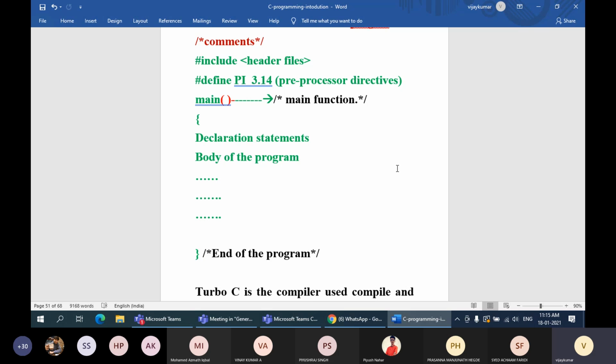Like a solution for a quadratic equation, or finding the area of a circle or a rectangle, or adding, multiplying, or dividing two numbers, all the logic for the problem that you are targeting can be implemented in the body of the program. So definitely we have to study each and every line of the C program, as each is going to have a specific meaning.